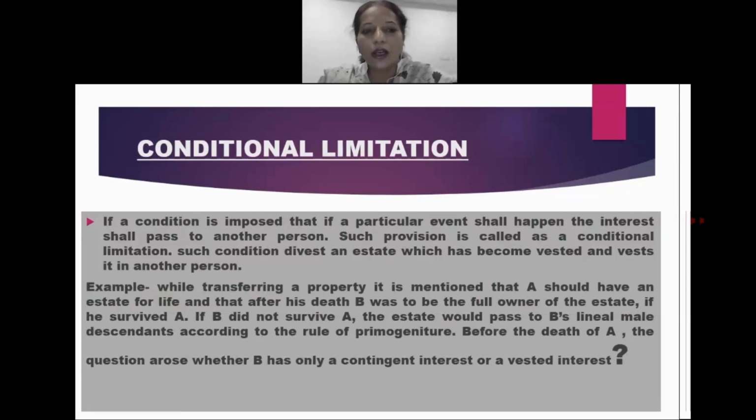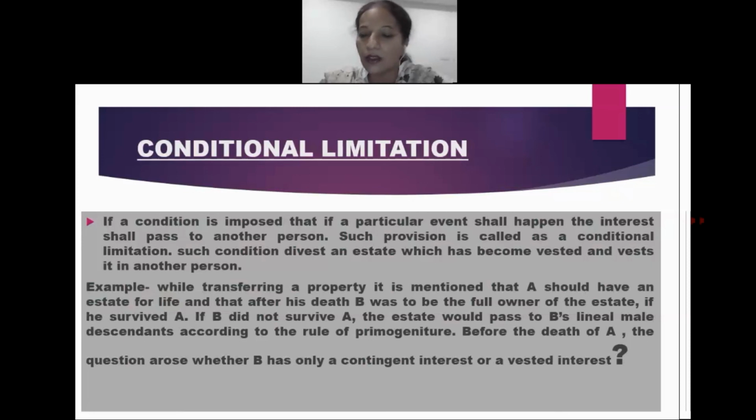So if a condition is imposed that if a particular event shall happen, the interest shall pass to another person, such a person is called a conditional limitation. Now such a condition divests an estate which has become vested and vests it in another person. Now student, this is very important.